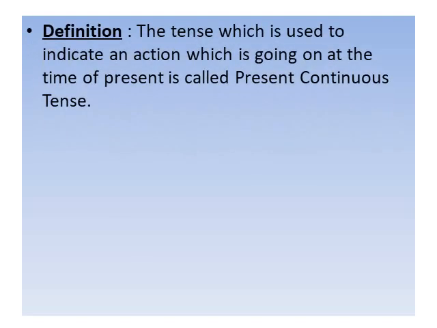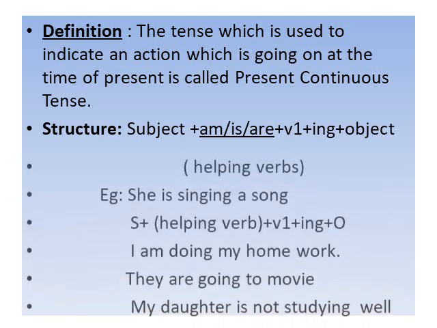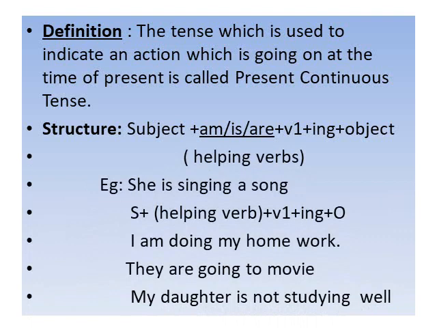Let us try to understand the definition of present continuous tense. The tense which is used to indicate an action which is going on at the time of present is called present continuous tense. Which is going on means it is continuous form. The structure of present continuous tense: subject plus am, is, are plus V1 plus ing form plus object. Here, am, is, are are helping verbs.